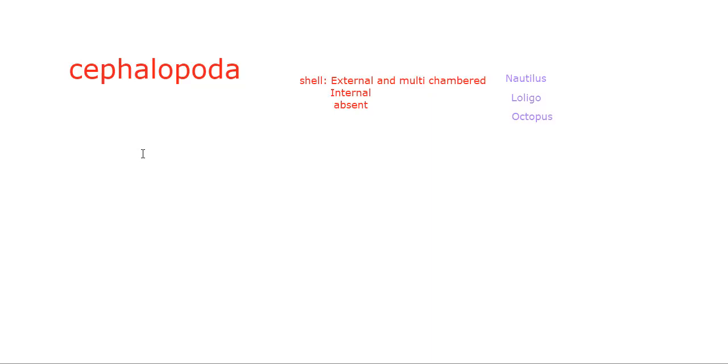As I mentioned the names from the beginning, let's take a look at the examples of this particular class. Sepia, which is commonly called cuttlefish. Architeuthis, we discussed about the Architeuthis yesterday also. Architeuthis, giant squid.